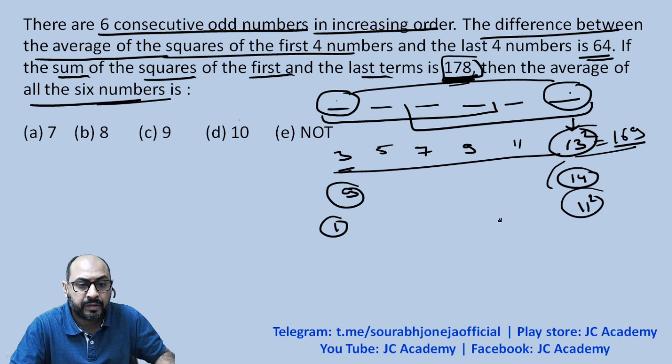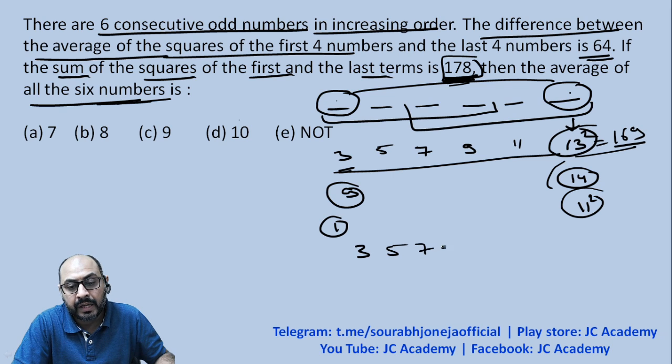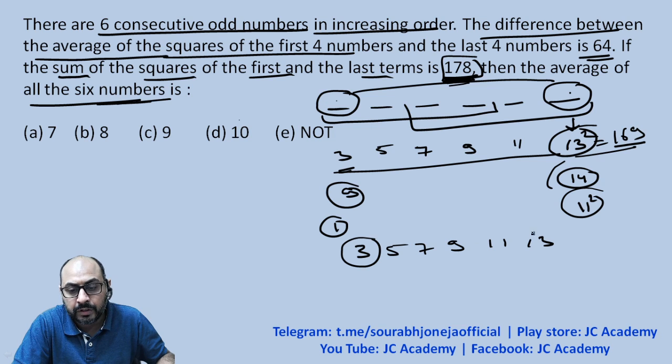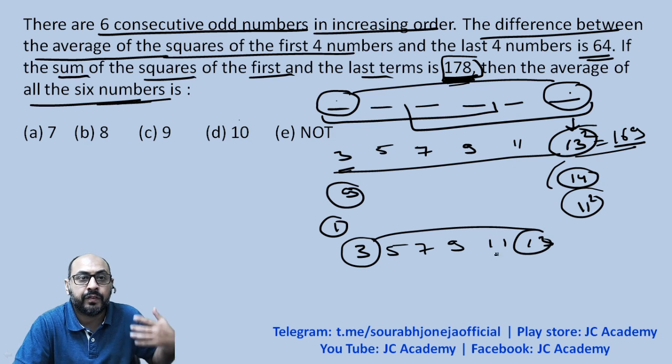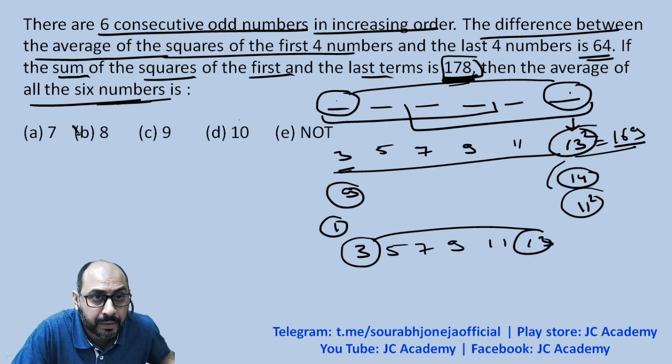There is no need to solve this further. It's basically being asked what is the average of all the six numbers. We're going to find the average of six numbers, and since these numbers are again in an AP progression, to find the average of all the six numbers, we simply find the average of the first and the last. So option B.